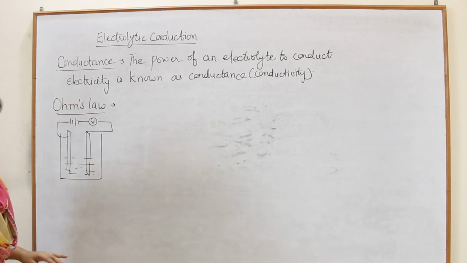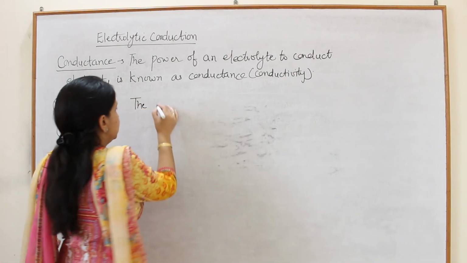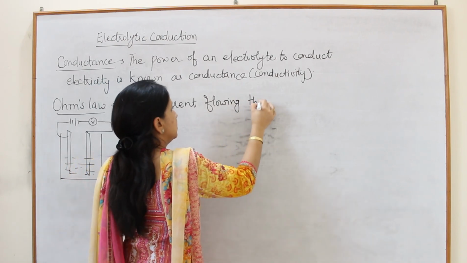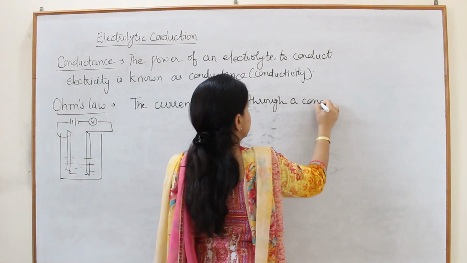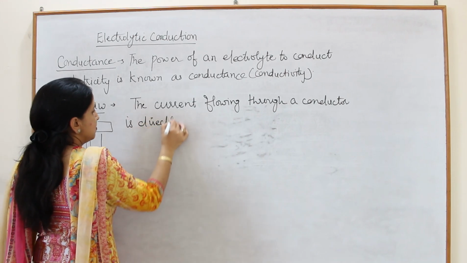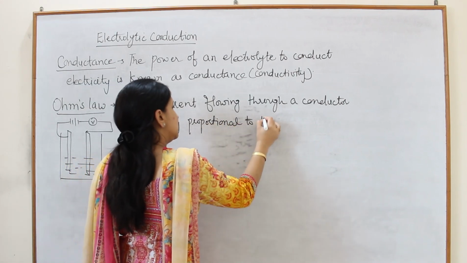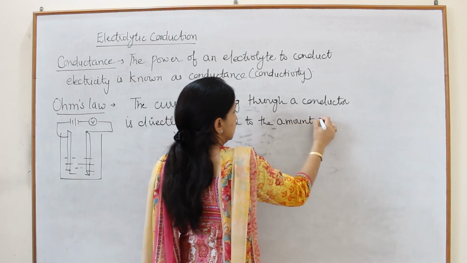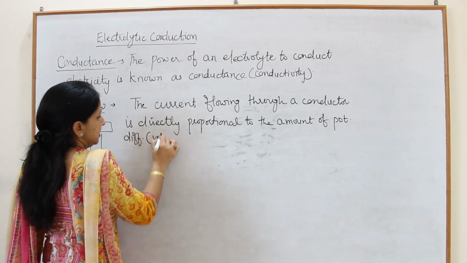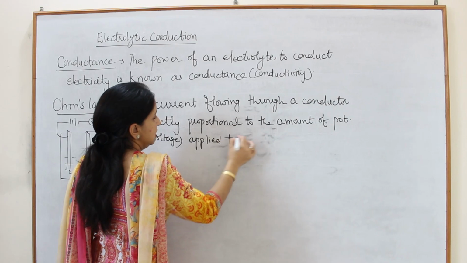So according to Ohm's law, the amount of current flowing through a conductor is directly proportional to the amount of potential difference, or you simply can say voltage applied to the electrodes.